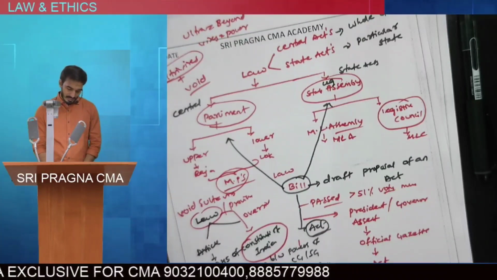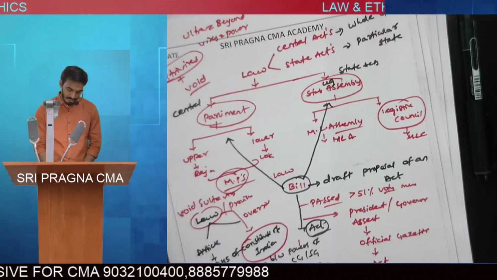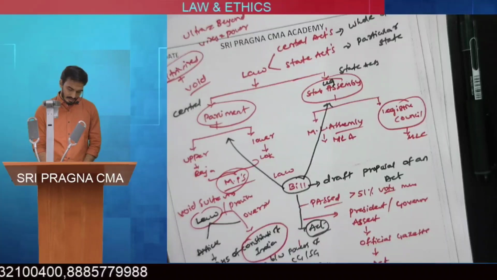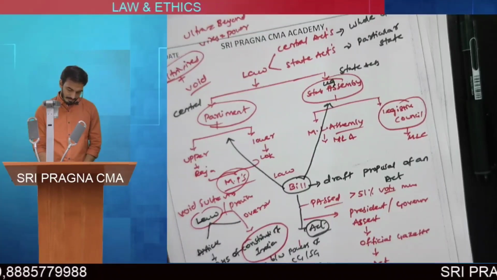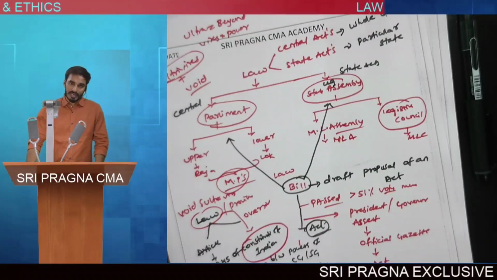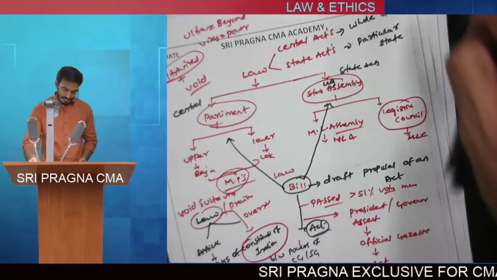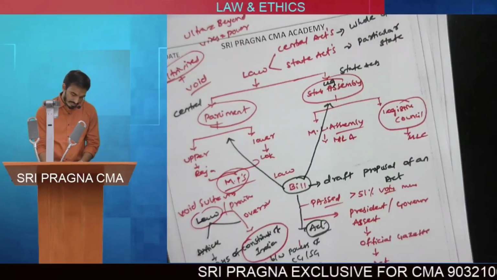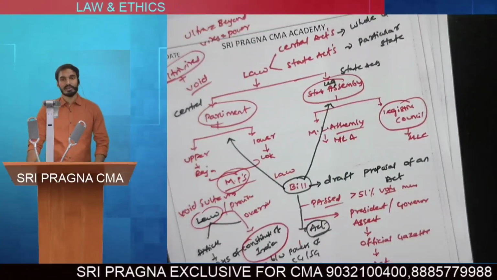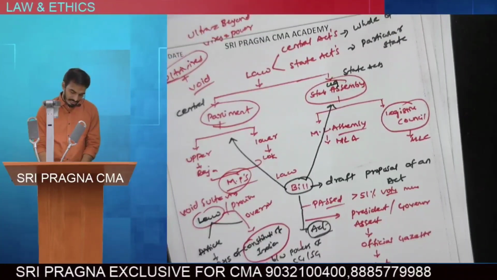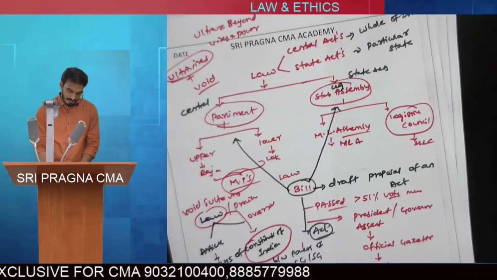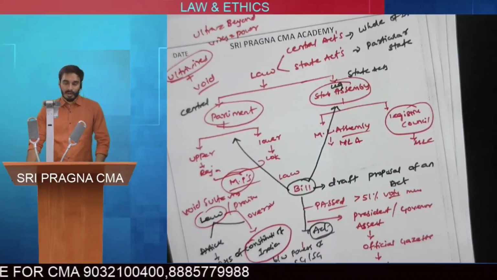Article 246, the 7th Schedule, consists of three lists, called list 1, list 2 and list 3. List 1 is also called the central list or union list. List 2 is called the state list, and list 3 is called the concurrent list.